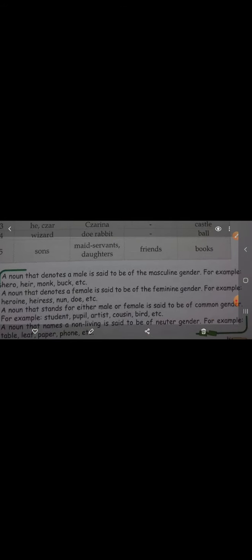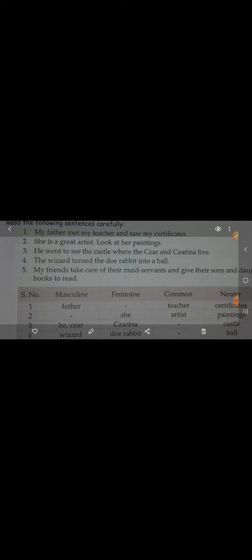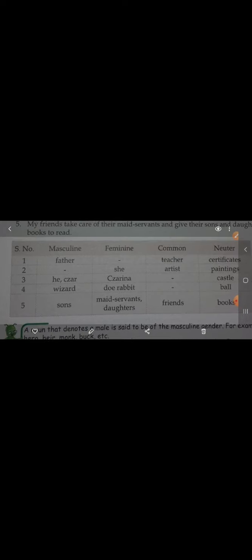Now coming to the point, sometimes it is asked to you to change masculine to feminine, or feminine to masculine. So this you can do. There are many examples given in your book, and you might have learned also that if man is masculine, then the female is woman.